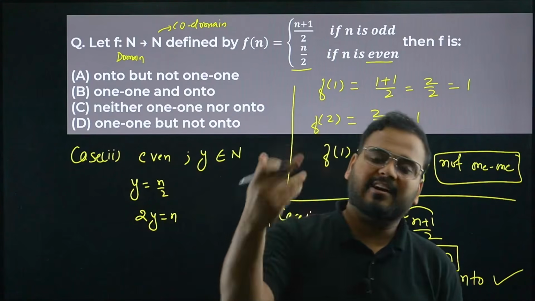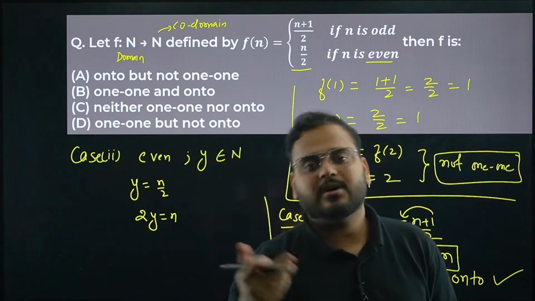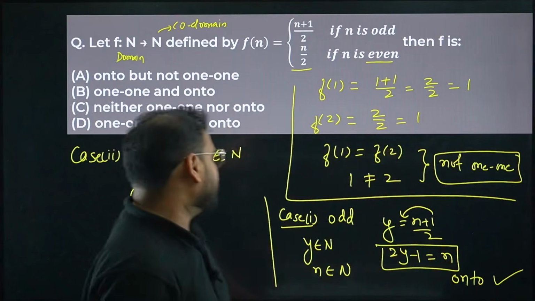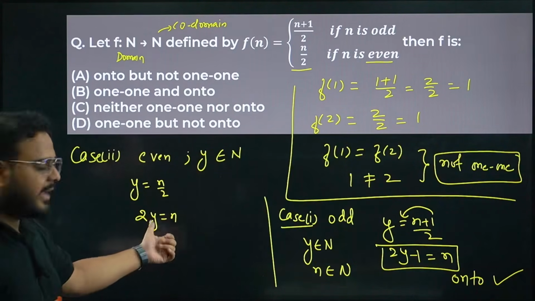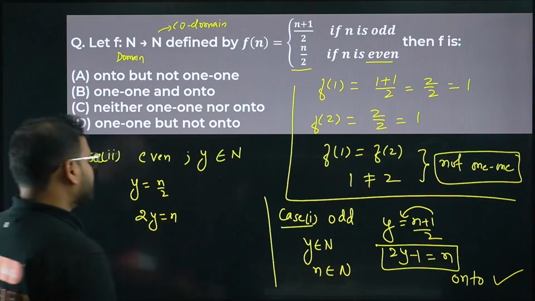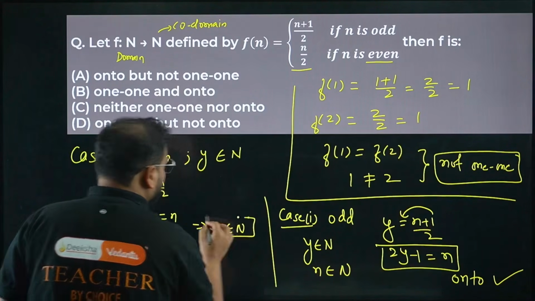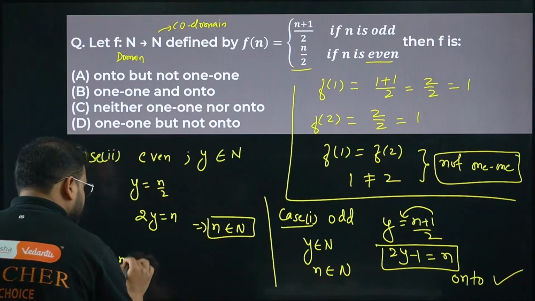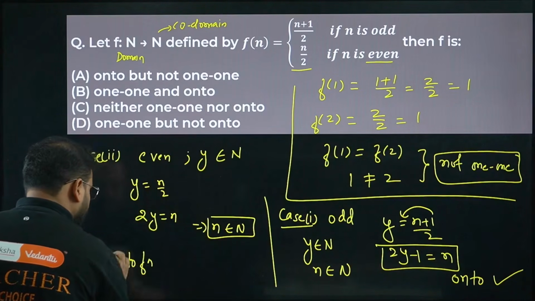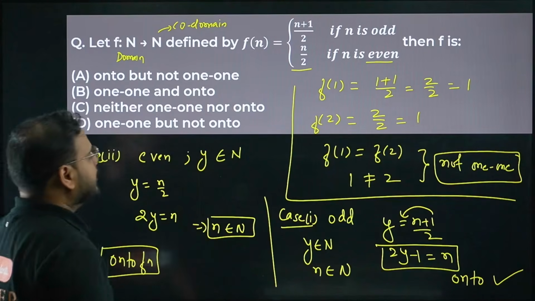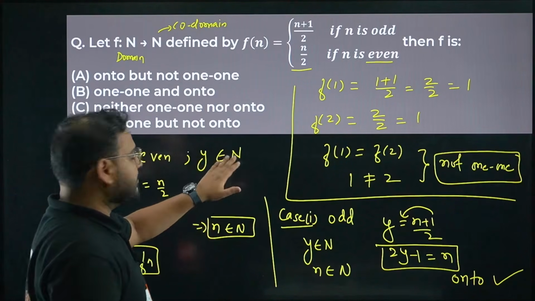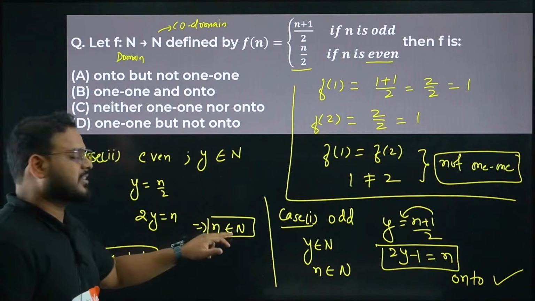Think about it. Any number, 105 times 2, 210. Any number you take for natural number as y, n will also come out as a natural number only. It means even this is an onto function. For y equal to natural number, this is coming from the codomain, and I have n as natural number, which is the domain part.